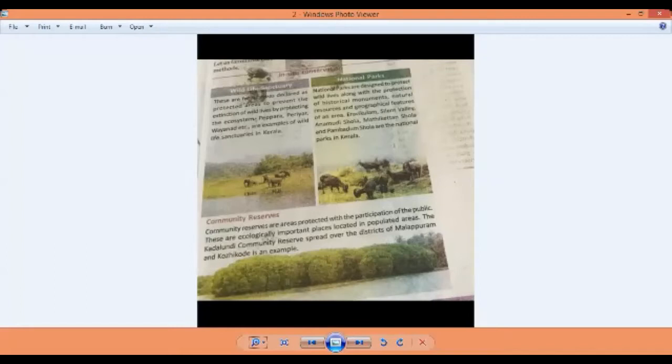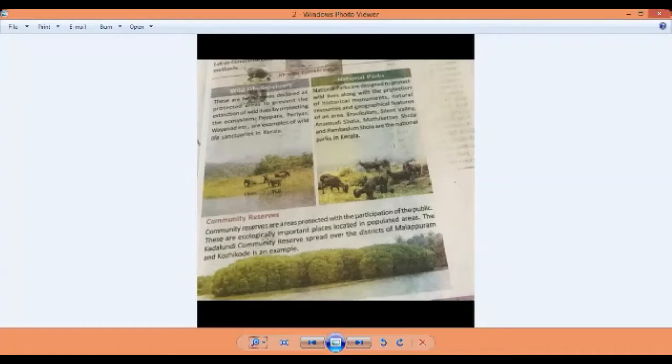Then the community reserve. Community reserves are areas protected with the participation of the public. So in populated areas, some protected areas will be there, protected with the help of the public. These are ecologically important places. Community reserves are ecologically important places located in populated areas. Populated area means ആൾതാമസമുള്ള സ്ഥലത്ത് വരുന്ന ecologically important ആയുള്ള സ്ഥലങ്ങൾ.